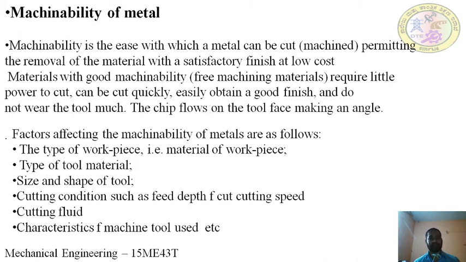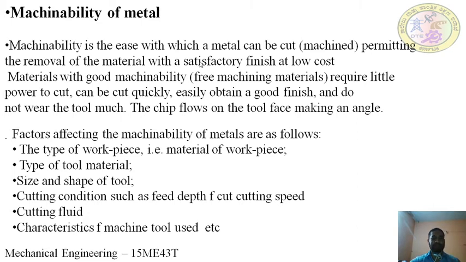How do you say that a material has good machinability? It should allow the material to be easily removed from the workpiece with lower power, quickly, with a good surface finish that is easy to obtain, and without wearing the tool very much. If you have all these characteristics, then the metal is said to have good machinability. Different materials have different machinability indexes, so machinability depends upon the materials and the tools used.